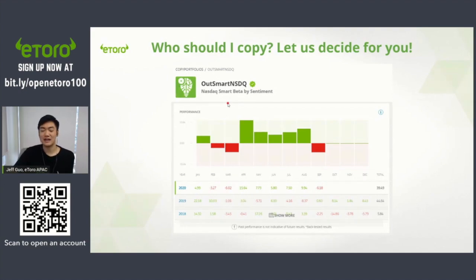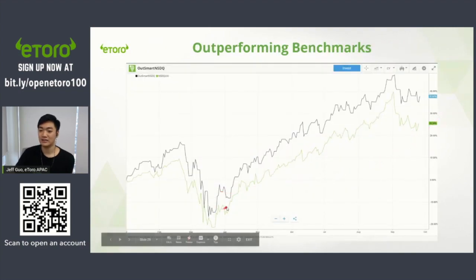So sa Outsmart Nasdaq, 15 stocks lang yung nandyan compared to 100. Basically, ang ginagawa ng algorithm ng eToro is out of the 100 Nasdaq companies, sino dito sa 100 na to yung tutuloy na maging profitable, let's say, next month, right? So, pipiliin natin yung top 15, tapos ilalagay natin siya sa Outsmart Nasdaq. And then it does show that it does beat the Nasdaq. So for example, this green one, you'll see right here, right? Nasdaq 100 is the green one.